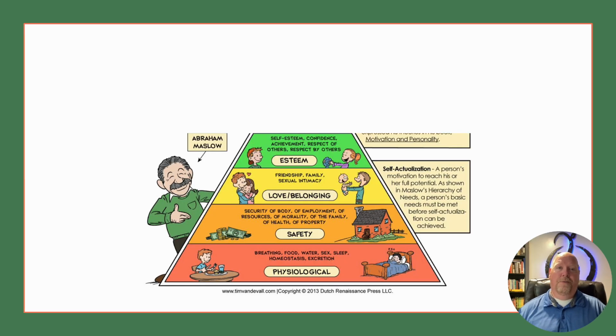All right, so number 4 is one that we talk about a lot with kids, and that is self-esteem, right? Esteem needs. So self-esteem, confidence, achievement, respect both from other people and for other people. As educators, we need to recognize efforts and achievements. We need to acknowledge the things that our students do that are positive and give them feedback. Let them know how much we appreciate the fact that they've done what they've done. Those attaboy moments. Hey, way to go. You did great. Thumbs up, high fives, whatever you've got to do to encourage these students.